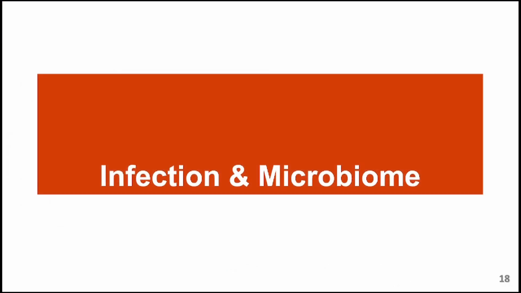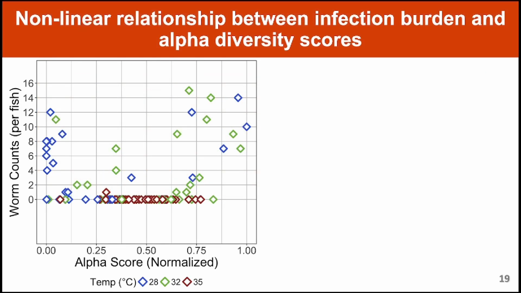Because I observed variation in the gut microbiome response to parasite exposure across water temperature and time, I then wanted to see how this variation might associate with the infection outcomes I discussed earlier. To do that, I first plotted infection counts by alpha diversity score for parasite-exposed fish. Infection counts are on the y-axis, and alpha diversity scores are now on the x-axis. Each diamond represents a unique sample.